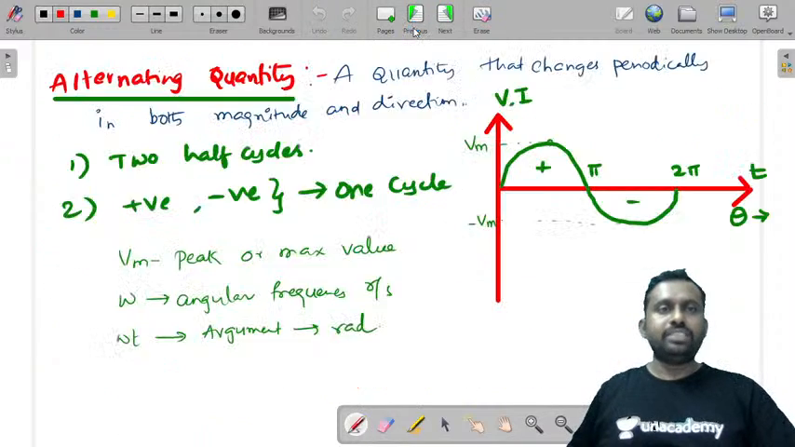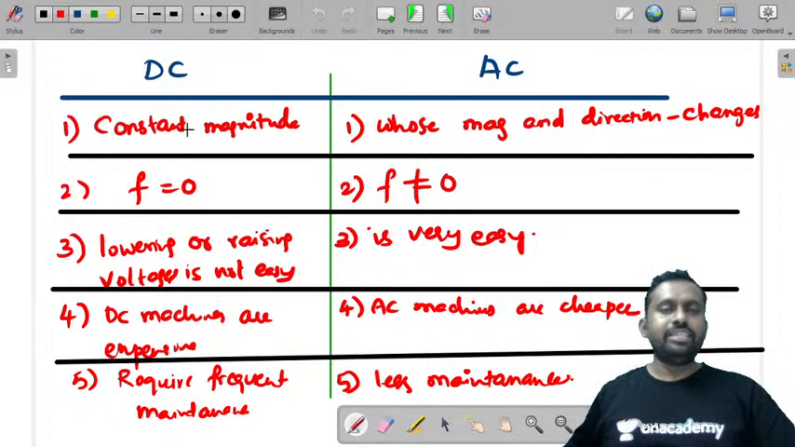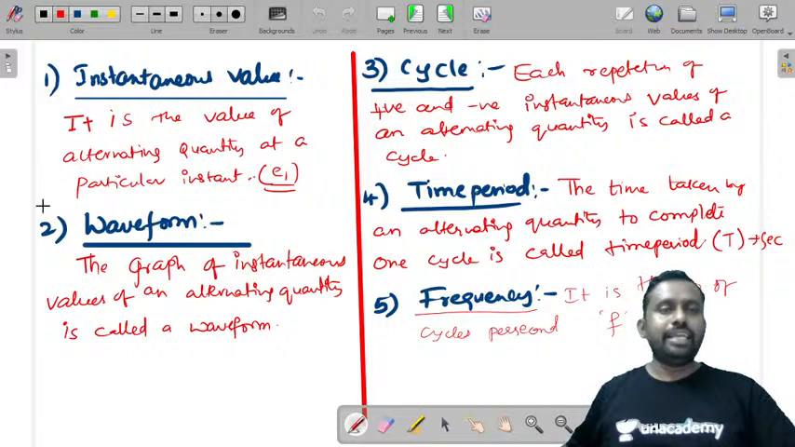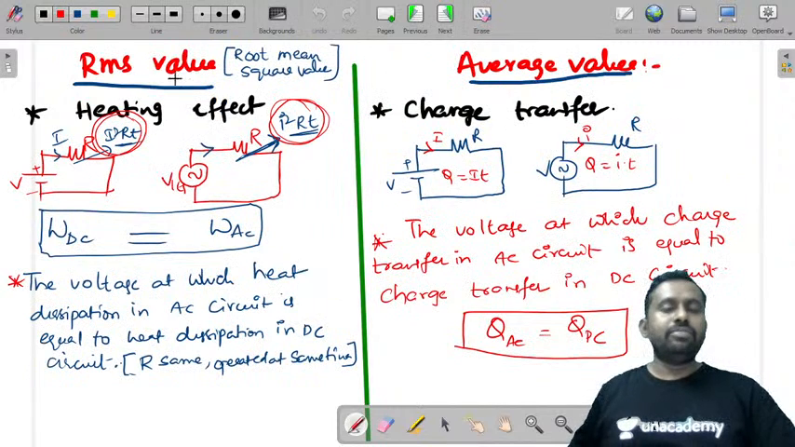So I'll just tell you what we have seen. We have seen what is an alternating quantity, what is maximum value, angular frequency, argument, what is the difference between DC and AC quantity, and also what are instantaneous values, waveform, cycle, time period, and frequency. And we have seen what is the difference between RMS value and average value.